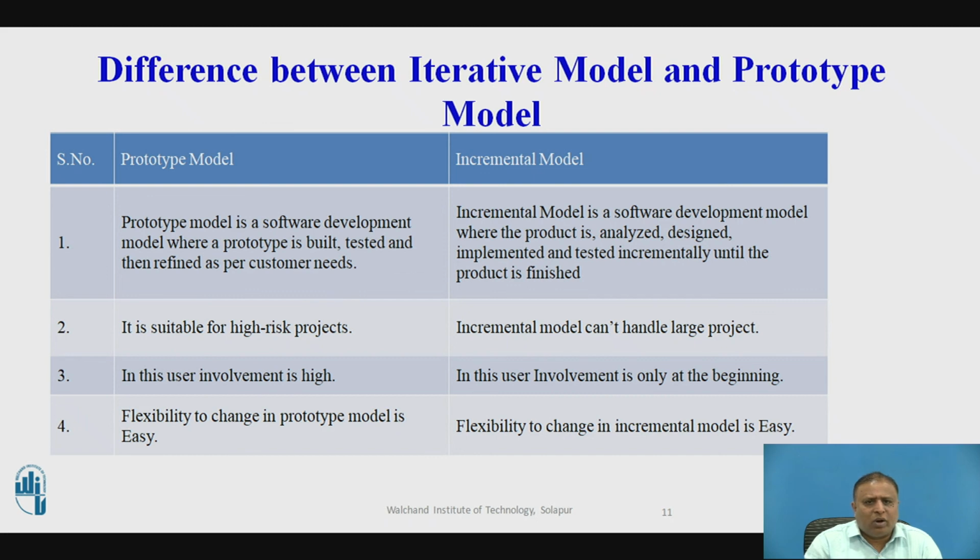So in the prototype model, the user involvement is high. In the incremental model, the user involvement is only at the beginning. So in the prototype model, flexibility to change is easy. So in the incremental model, flexibility to change is easy.